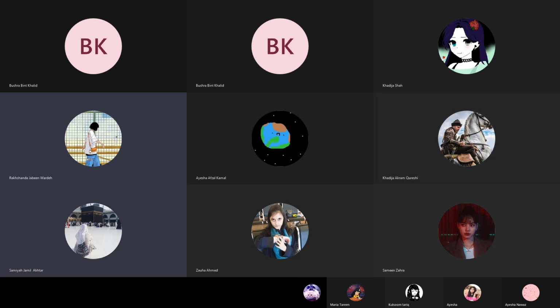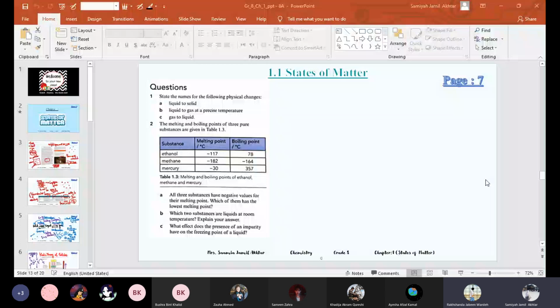Yes, sure. In 8D, was my name on the attendance sheet? In 8B? No, 8D. Your 8D class. Yes. Rakshanda. No, no, not in 8D, and on the attendance sheet also.